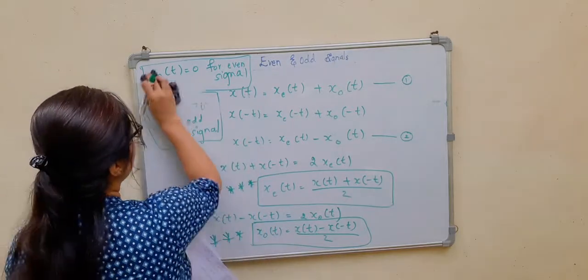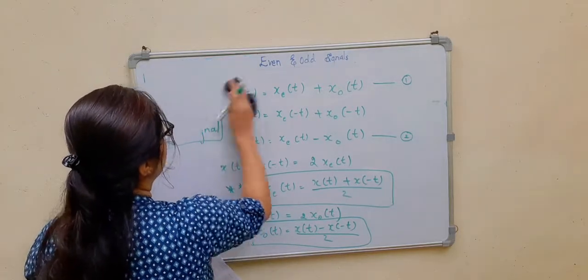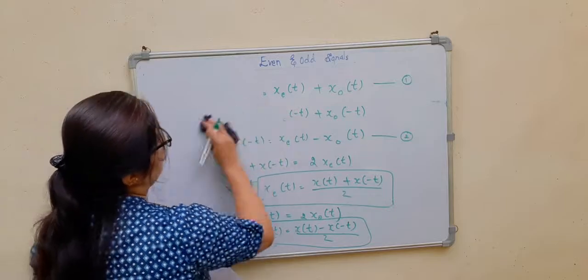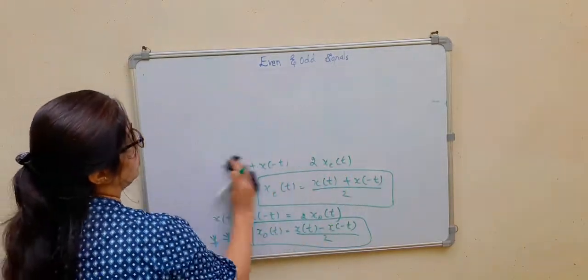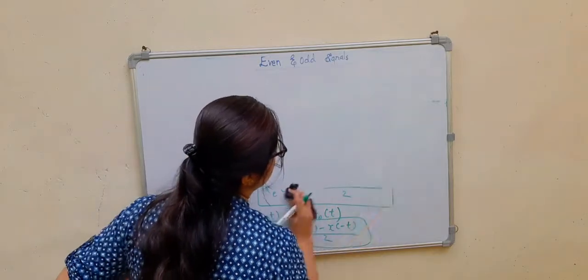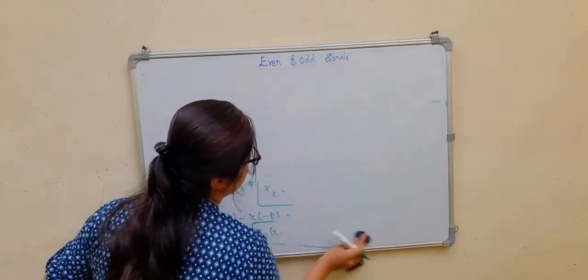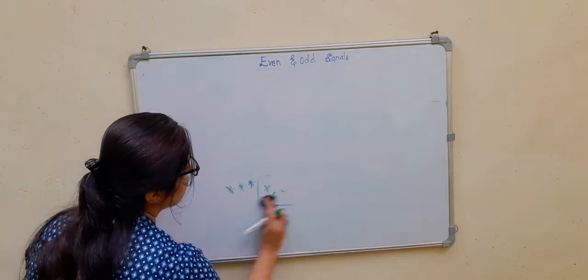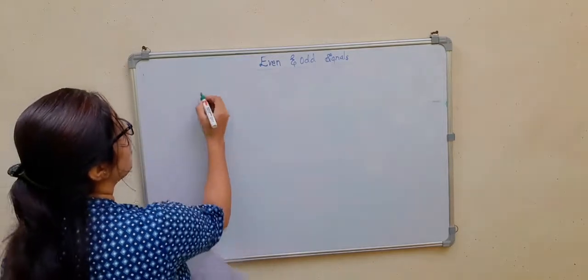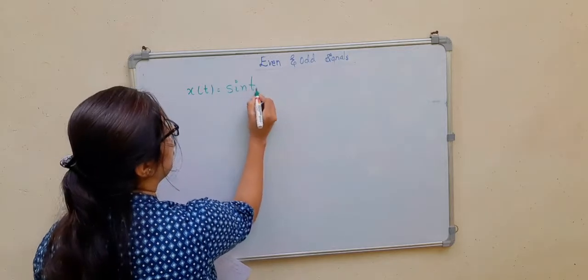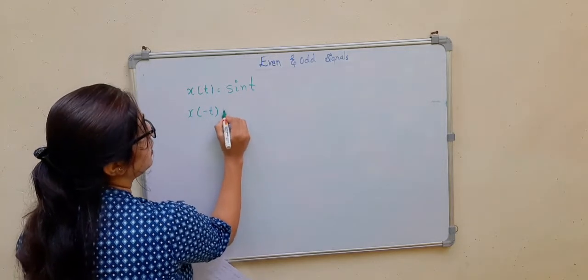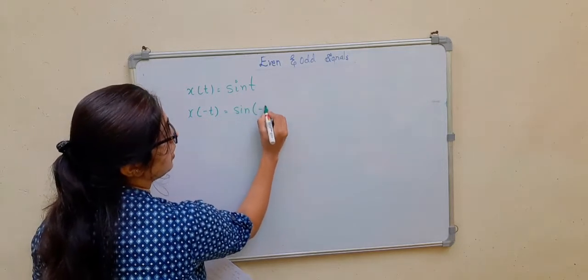Now I will consider an example. x of t is equal to sin t and another one is x of t is equal to cos t. So now we will see if sin t is even or odd, or cos t is even or odd. So x of t is equal to sin t. What is x of minus t? That is sin of minus t.